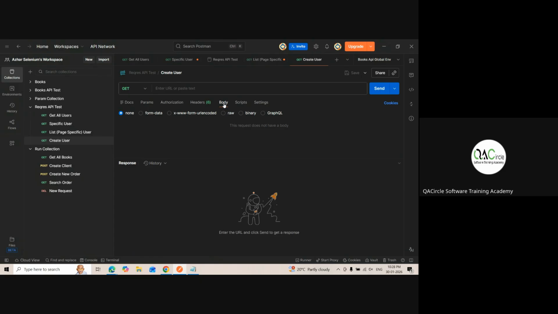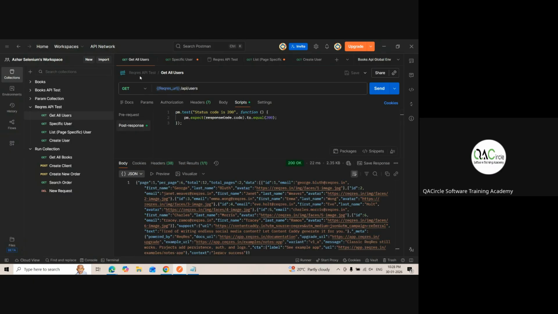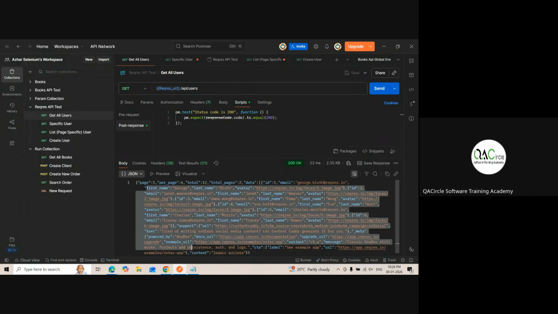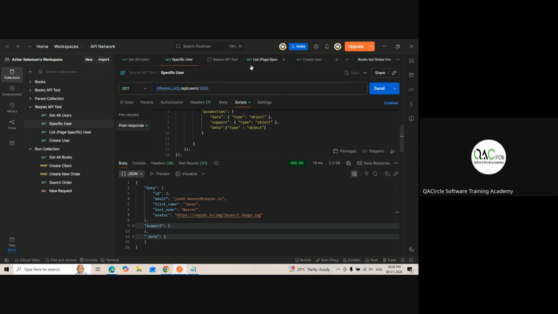One of the things that happens with the post that doesn't happen with the get: in the post, an ID will be created. Yeah, it's a creation. Good. In the get, an ID is not created. Whatever is already there in the database, it will fetch that. Can we delete this? No, we cannot edit it. Whatever is there, we're just taking. It's like a select star from users. Only selecting. I'm making you understand from the database point of view.